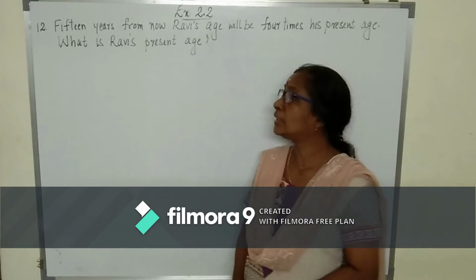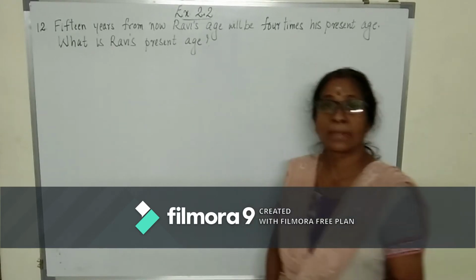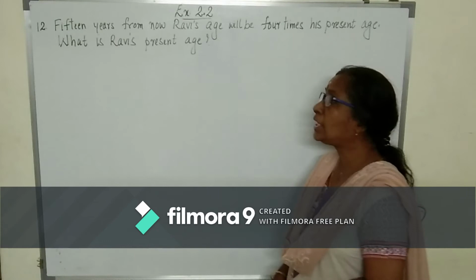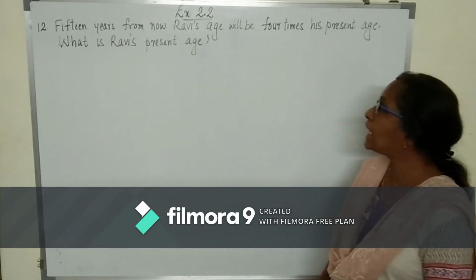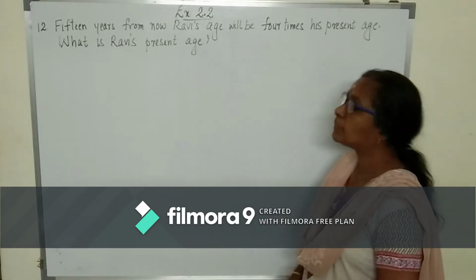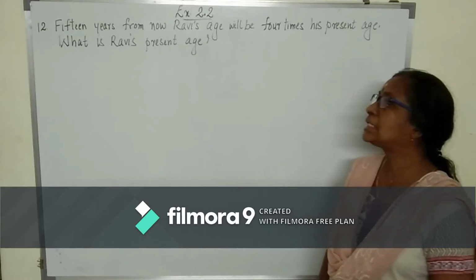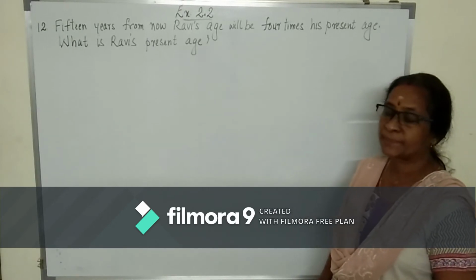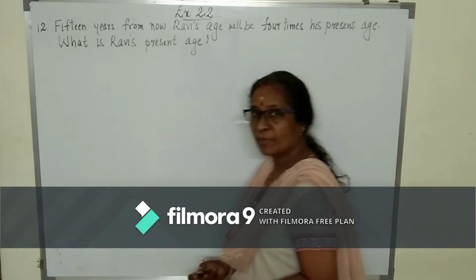The next question is question number 12. 15 years from now, Ravi's age will be 4 times his present age. What is Ravi's present age? Okay. So, what we will do?